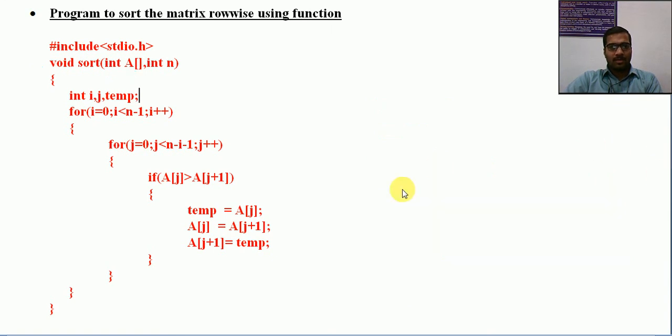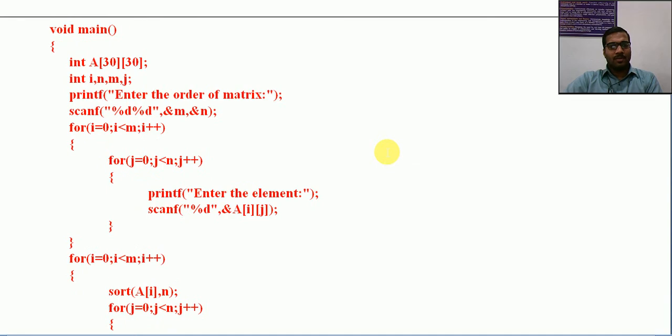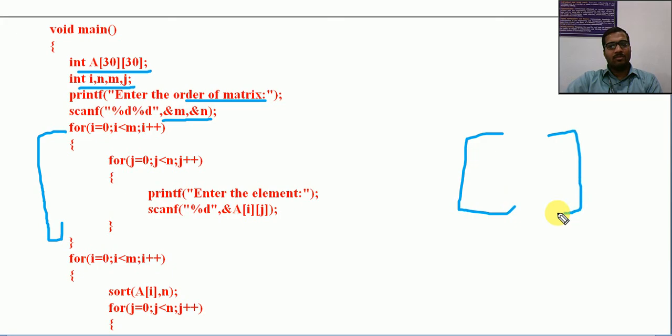What are the things, or how is the call made? So this is exactly the previous function for sorting, exactly similar to the previous example. Now let us see the main program. So this is actually a matrix. I am declaring a matrix and some variables required. Enter the order of the matrix, m and n, row and column. Then based on row and column, we are scanning the array. So the matrix will be scanned.